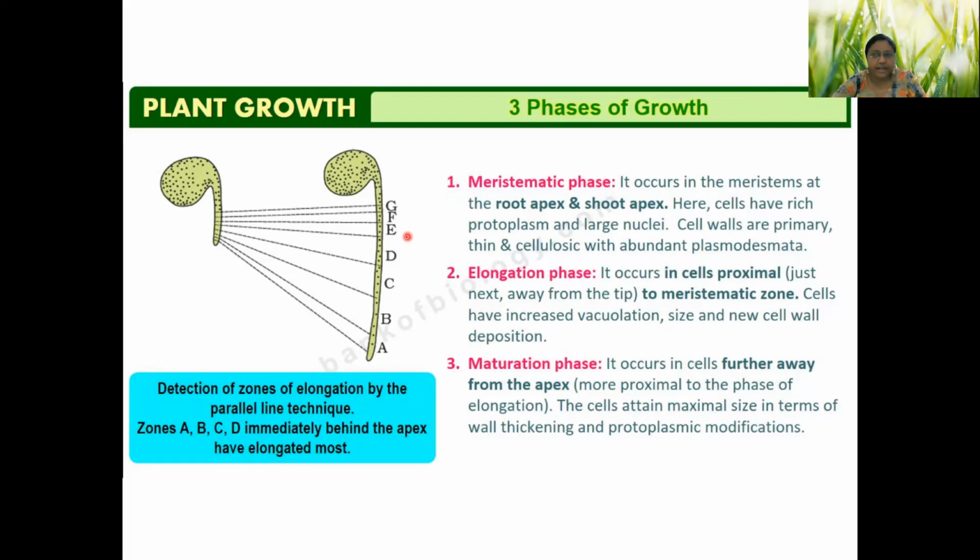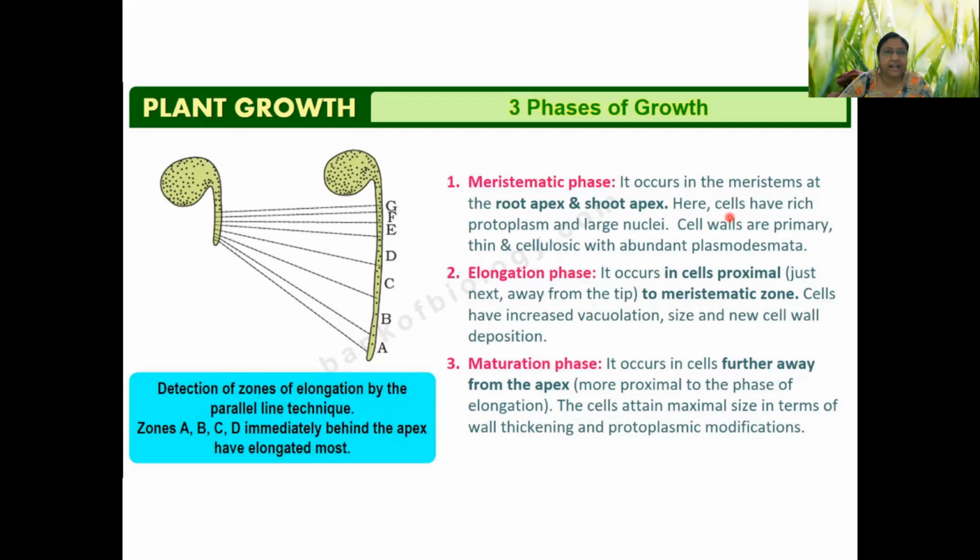We saw the attributes of growth. We studied the speciality of plant growth. And now we are talking about phases of growth. The first phase is the meristematic phase, which occurs in the meristematic region, that is the root tip or shoot tip. We call it the root apex or shoot apex.